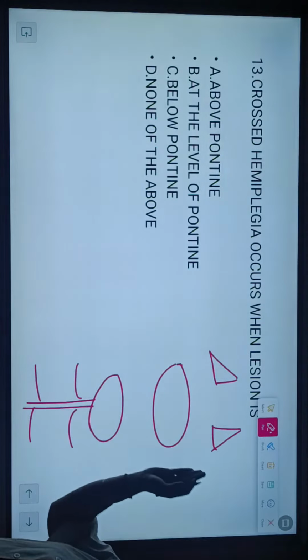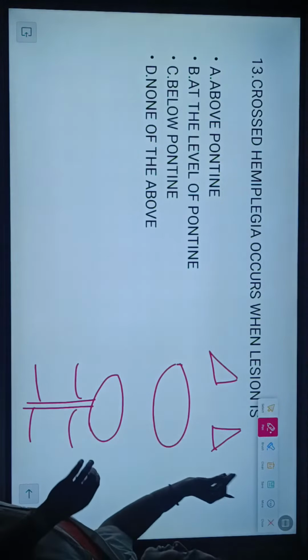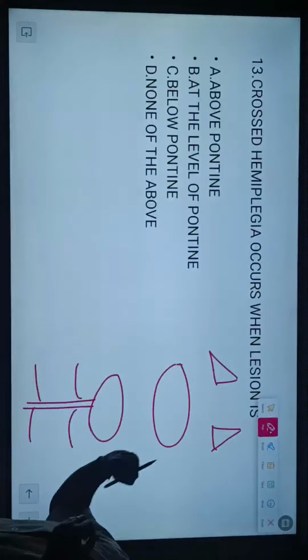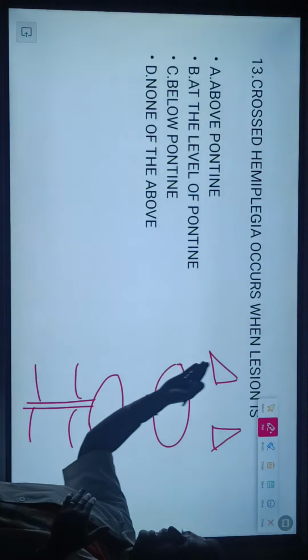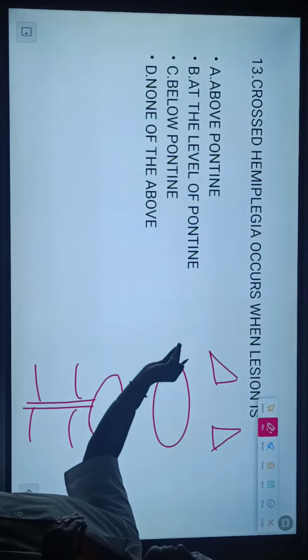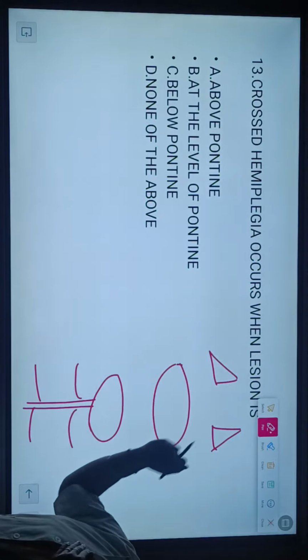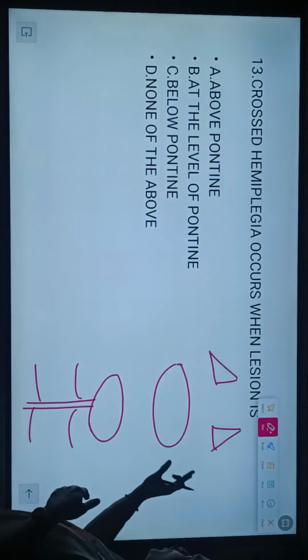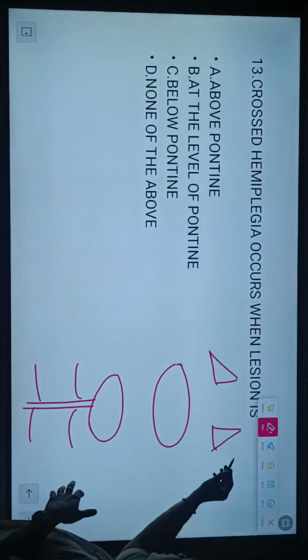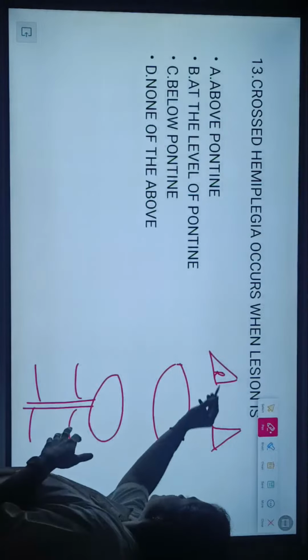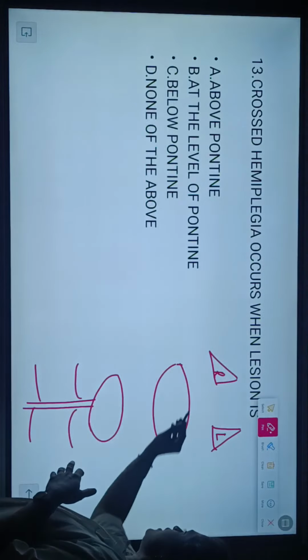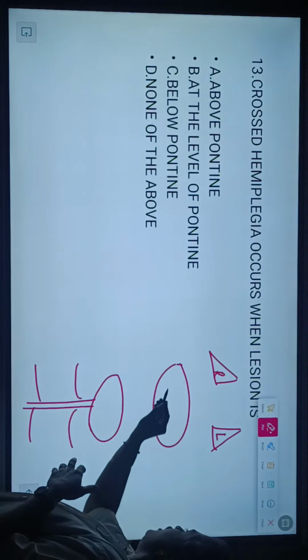So what is the pathology or the pathway? Why is there a chance of crossed hemiplegia, and which place is involved? We have to see whether it is above the pons, at the level of the pons, or below the pons. Just consider the cerebral hemispheres right and left, and then the brain stem.